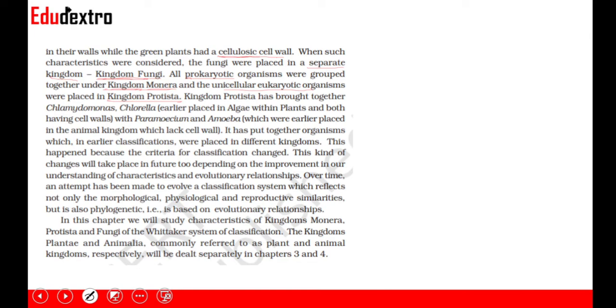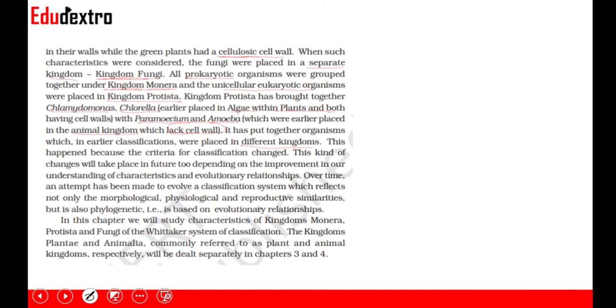Kingdom Protista has brought together Chlamydomonas and Chlorella, which were earlier placed in algae within the plants, and it also brought together Paramecium and Amoeba, which were earlier placed in the animal kingdom because they were lacking the cell wall. So previously they were placed under Kingdom Animalia just because they lacked a cell wall, but due to other characteristics they have now come to Kingdom Protista. It has put together organisms which in earlier classification were placed in different kingdoms.